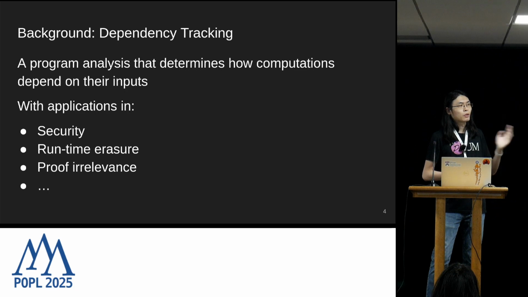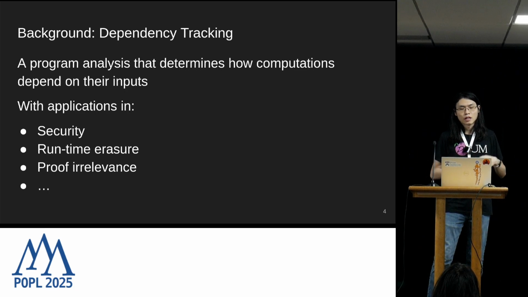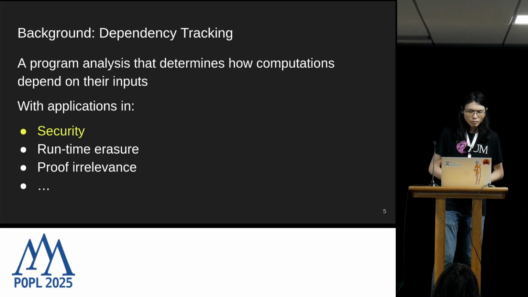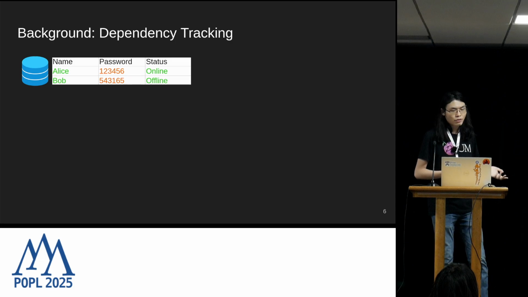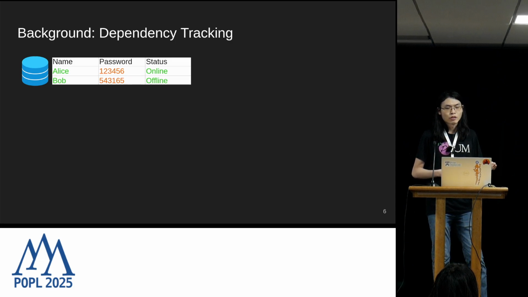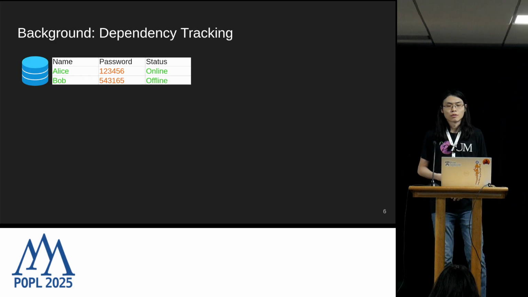Though just to build up some intuition, I'm going to choose an example from security. The underlying principles are the same. So suppose we have this instant messaging software, and in the backend, we have this database which stores the information of the users. So we have publicly available information, the name and the status field, the online status. And we also store the secret information, which is the password of the user.